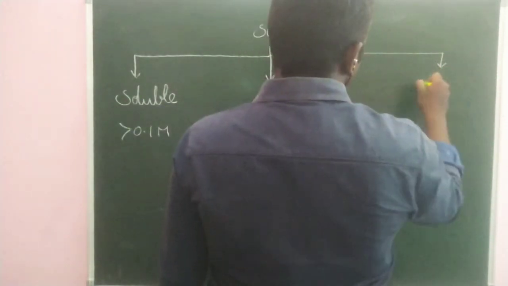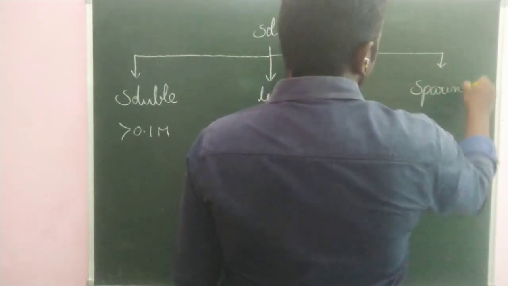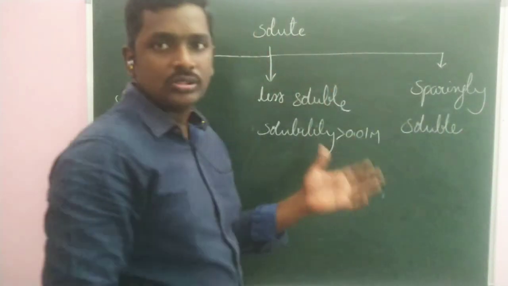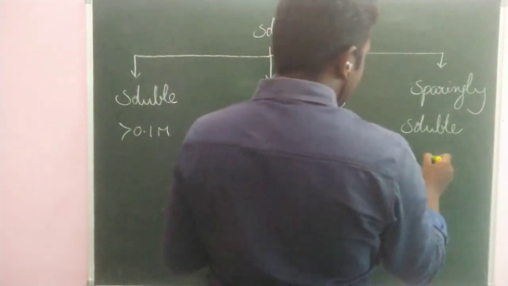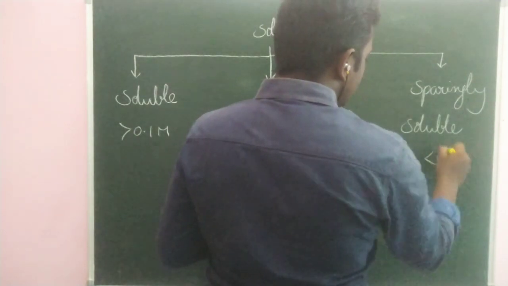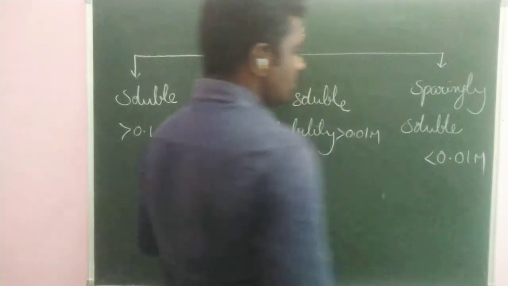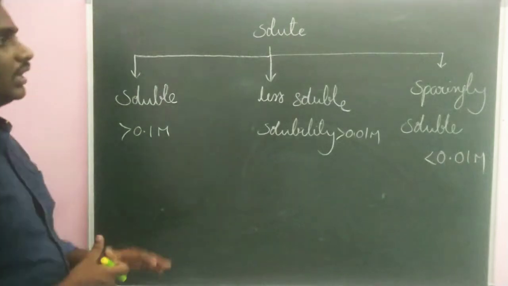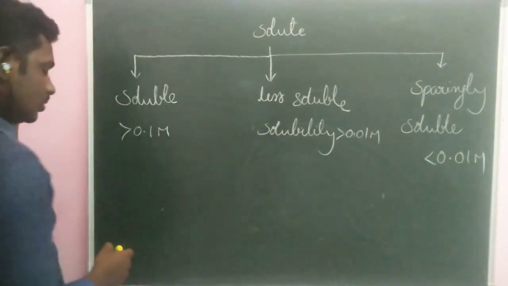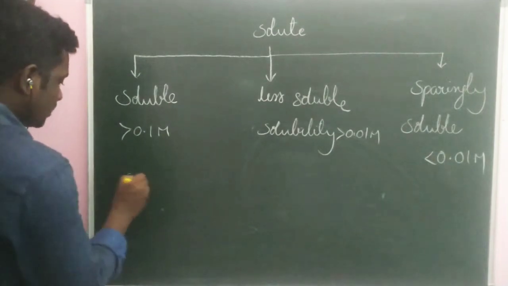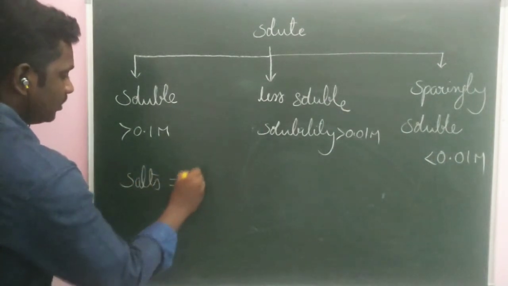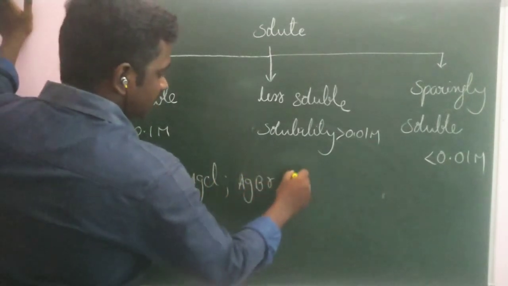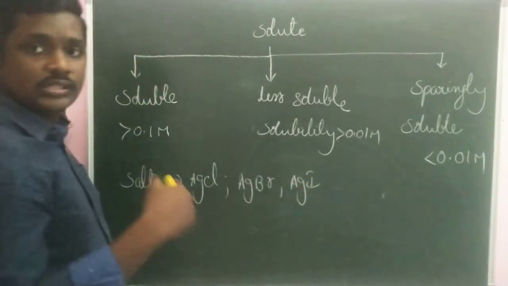And sparingly soluble. This is the important concept regarding the solubility product. Sparingly soluble salts or substances are very less soluble in any given solvent, where the solubility is less than 0.01 molar. Examples of sparingly soluble salts are silver chloride, silver bromide, and silver iodide in water.